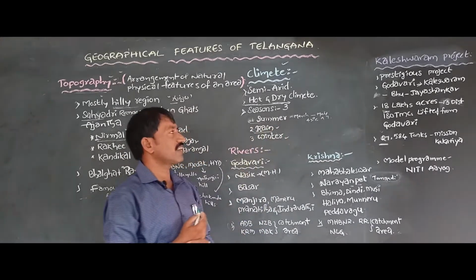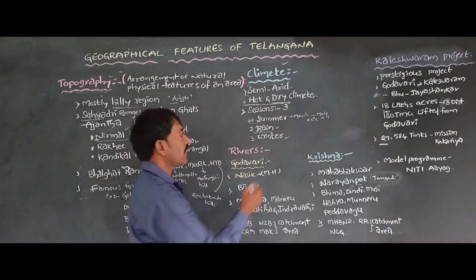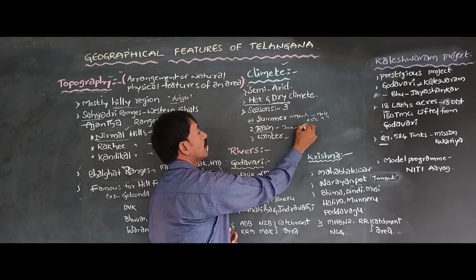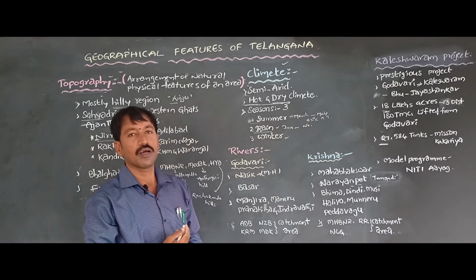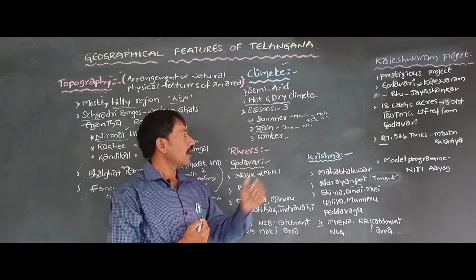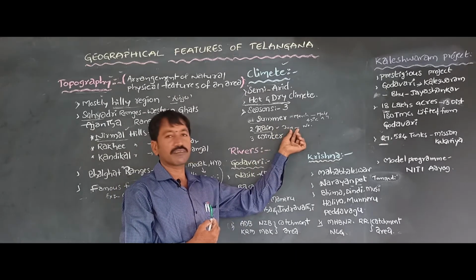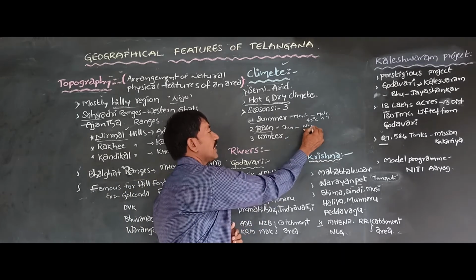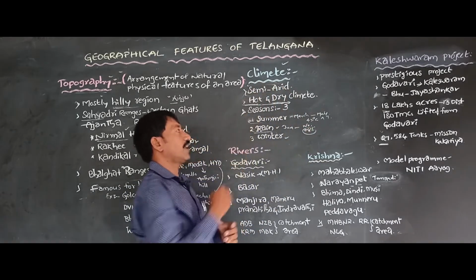And second one is rain season. The rain season starts with June and ends with November. Most of the rainfall is dropped by southwest monsoons, with 78% of rainfall.